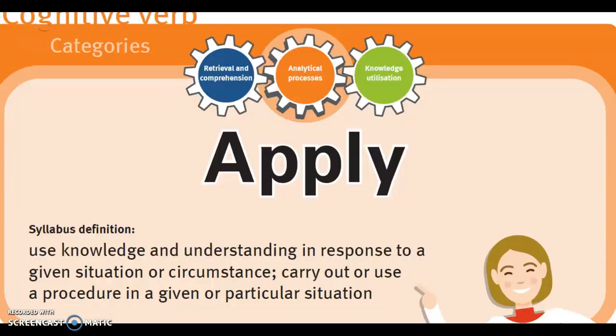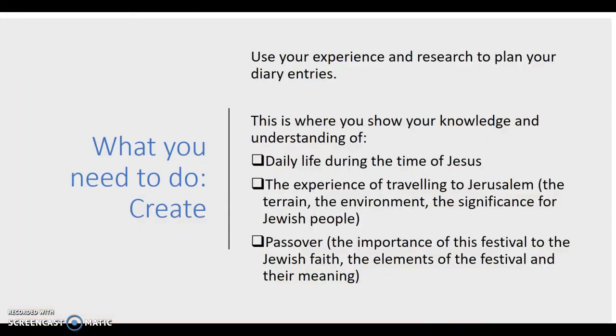And this is what we look at. It's the cognitive word to apply. So we're asking you to use your knowledge and your understanding. So your knowledge of life at the time of Jesus, your understanding of the world that they lived in, to apply it to a circumstance or a particular situation, which is writing as character. So we need you to apply what you understand to write personally.